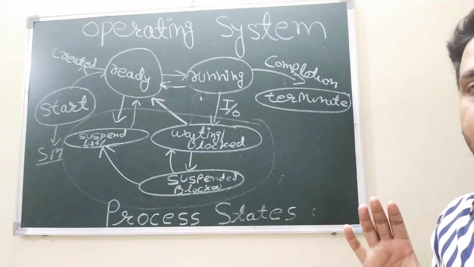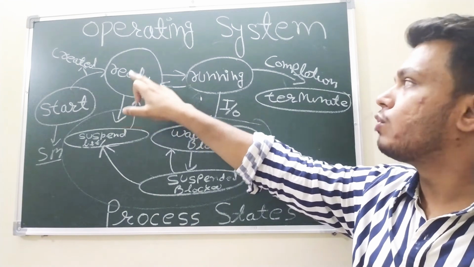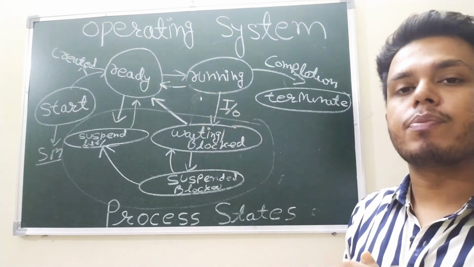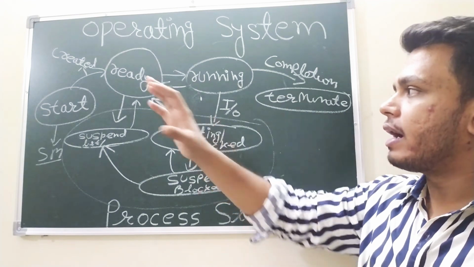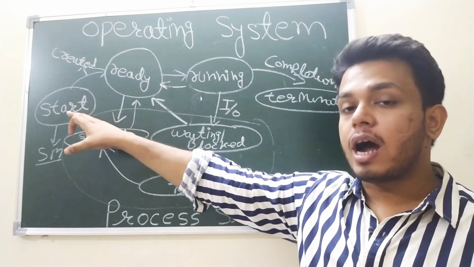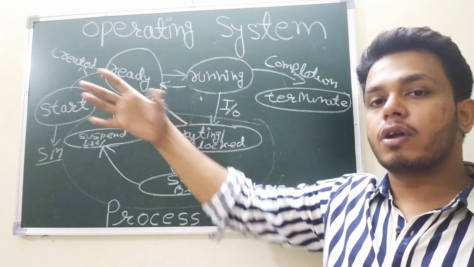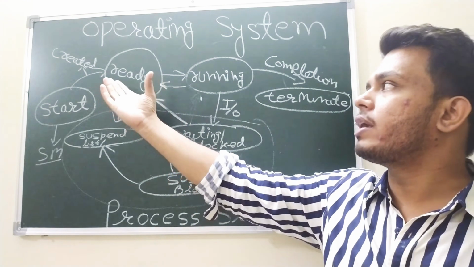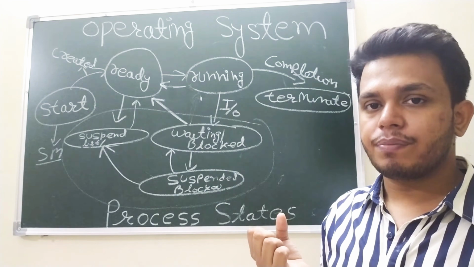What is the short-term scheduler? Taking the process from the ready state to the running state is the responsibility of the short-term scheduler, right? And taking a program from the secondary memory and creating a process of it is the responsibility of the long-term scheduler, right?